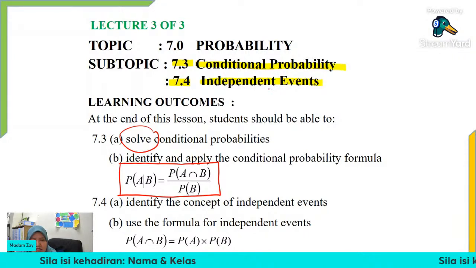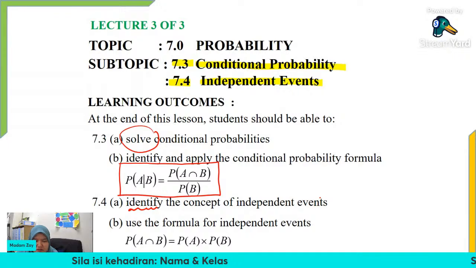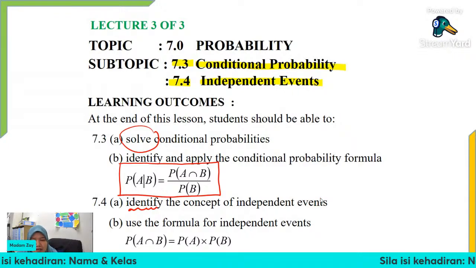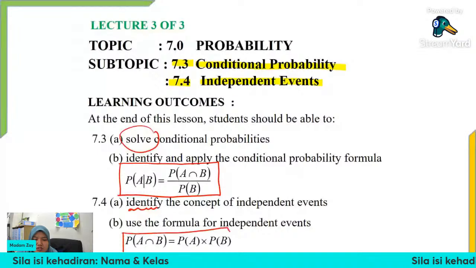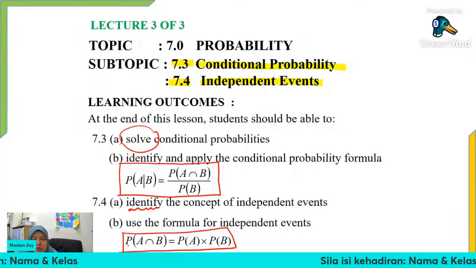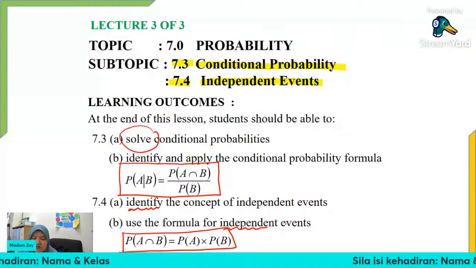For 7.4, independent events, students should be able to identify the concept of independent events. Is this an independent event? Why is it an independent event? We need to know how to identify it, and then use the formula for independent events. This is a special case: the intersection equals the multiplication of the probability of event A and event B. This is only applicable to independent events.